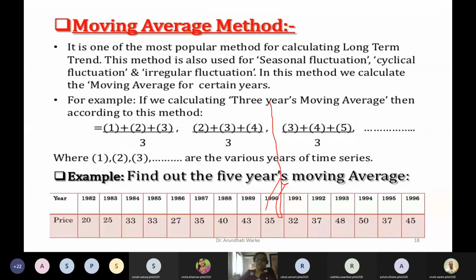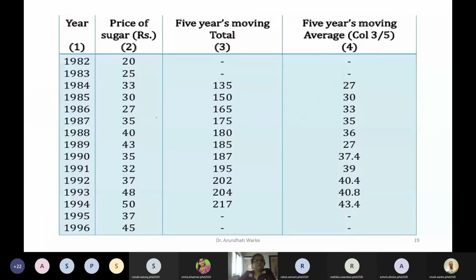Then what is the moving average method? In the moving average method, we need to consider a 3 years moving average or a 5 years moving average, or maybe a 2 years or 4 years moving average. Now I will explain it to you with the help of this example from the next slide. Here, the years are given and the prices of sugar are given. Now this is the 5 years moving average method.